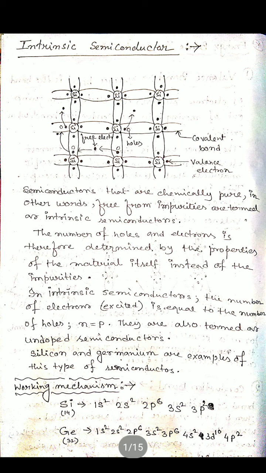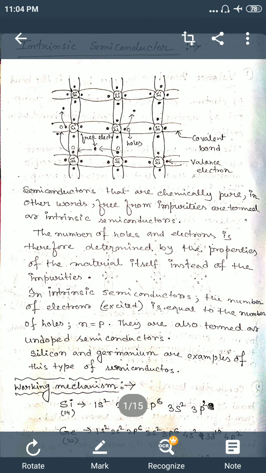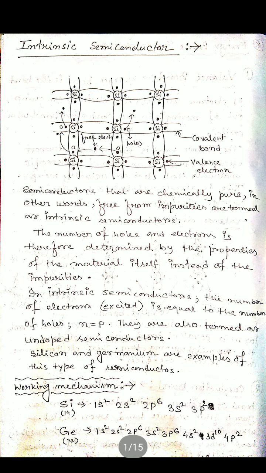intrinsic semiconductor. We already discussed semiconductors are of two types, extrinsic and intrinsic. So now we discuss the intrinsic semiconductor. Intrinsic semiconductor means pure semiconductor. Okay, so this is the diagram for intrinsic semiconductor. Here I will use the silicon crystal. Okay, so why is it called intrinsic?